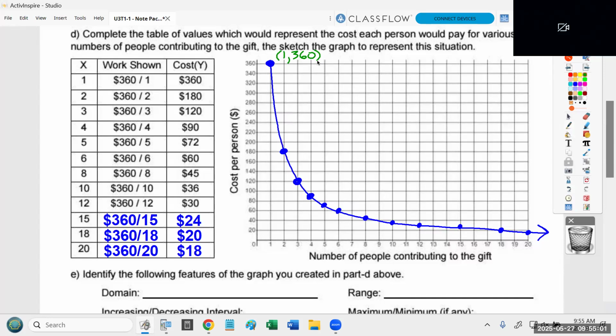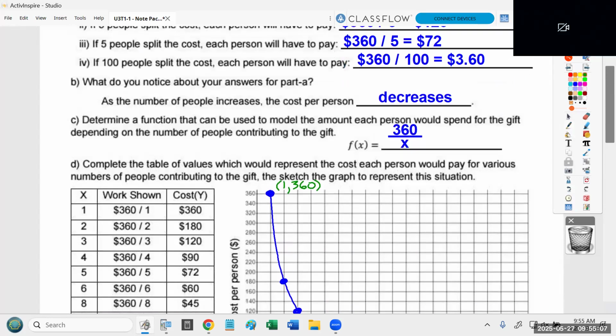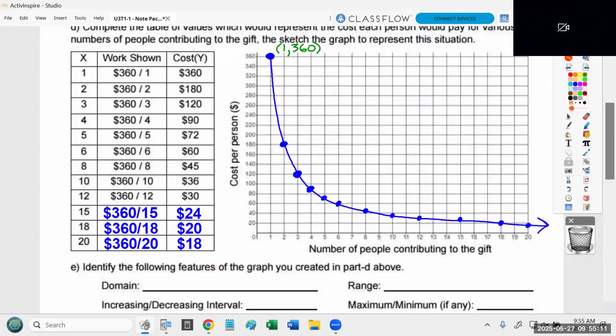Now, on the right side, I would argue this thing could keep going. I mean, as we saw in the beginning, it doesn't need to stop at 24 people. We could get 100 people. You know, if you followed this curve way out to the right, keep going right until you hit 100 people, it's getting closer and closer and closer to $0 because if you get 100 people, each person only has to pay $3.60.